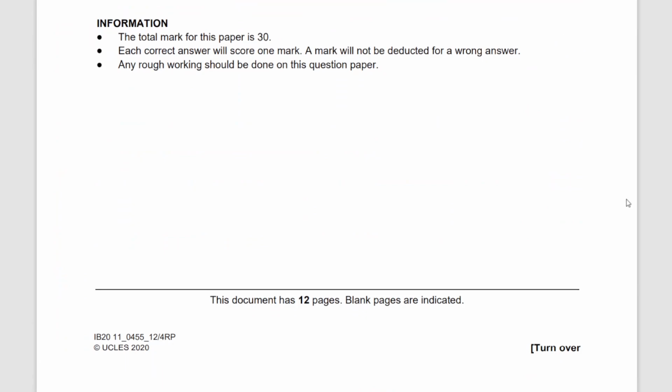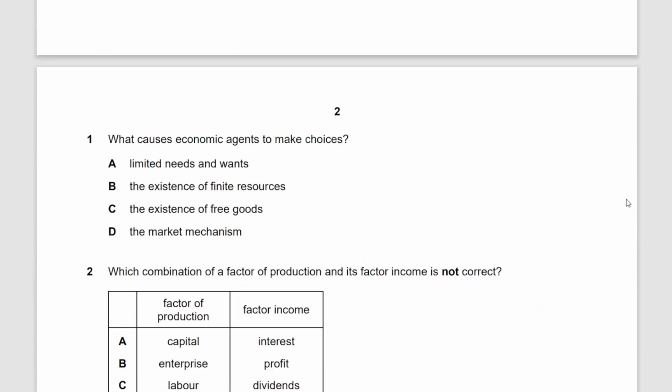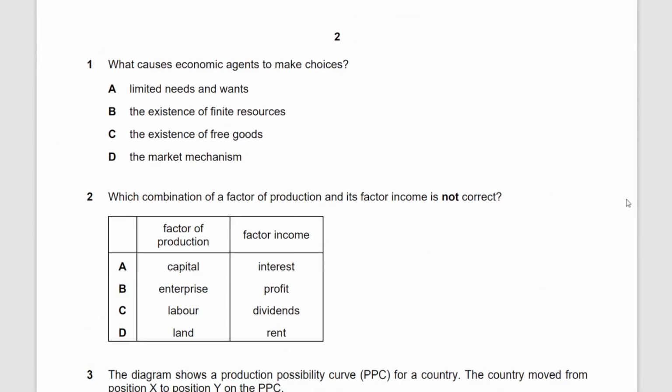You guys must have been through the instructions. There are 30 questions and we have to finish them in 45 minutes. Let's get them done as quickly as possible. Let's look at the very first question, guys.